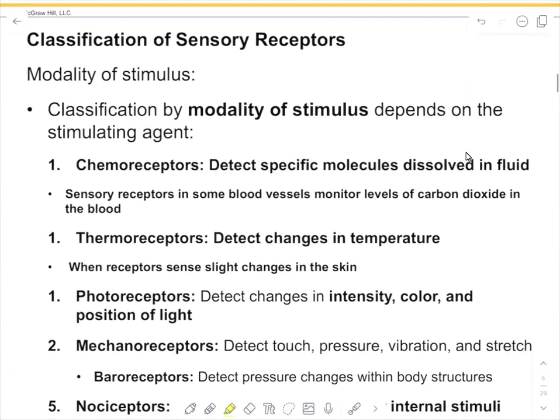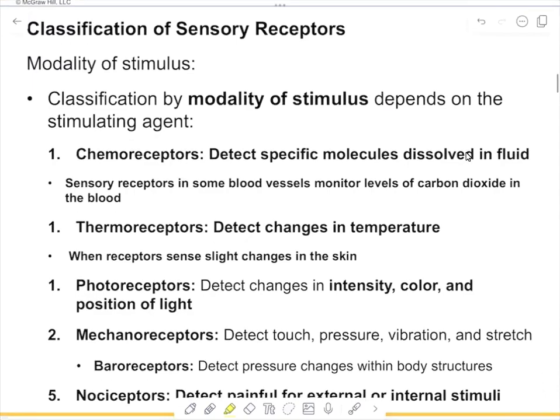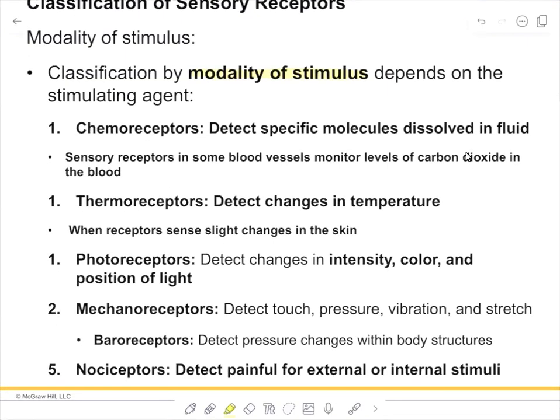Another way to classify these receptors is based on the modality of the stimulus, and this would be due to the stimulating agent. For example, a chemoreceptor is going to detect specific molecules that are dissolved in fluid. So, for example, there could be sensory receptors in blood vessels that monitor levels of carbon dioxide in the blood.